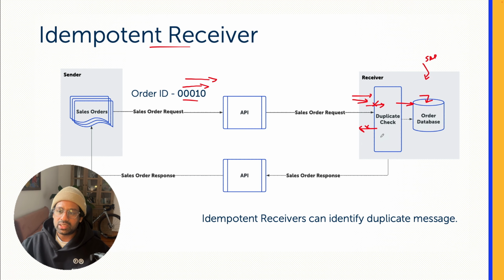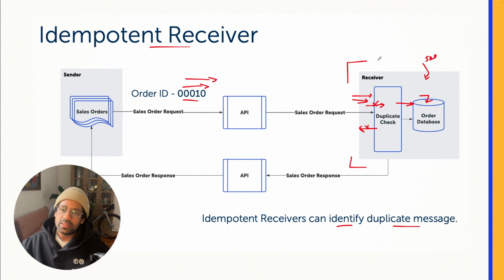The rest of the duplicates are ignored. These kinds of systems, which can identify duplicate requests and do not change the results in the backend database after the first successful iteration, are called idempotent receivers.